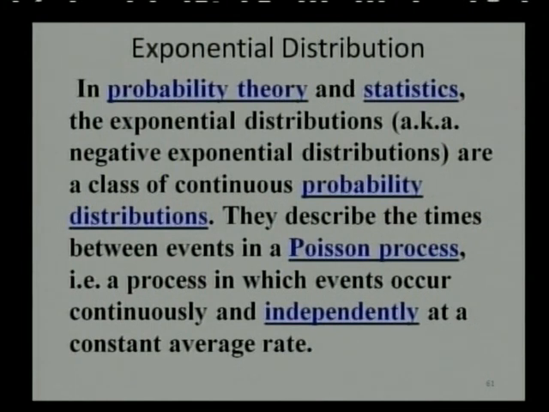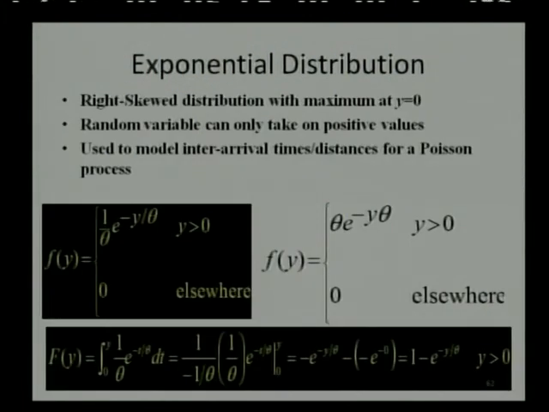In probability theory and statistics, the exponential distributions are a class of continuous probability distribution, and they describe the times between events in a Poisson or continuous Poisson process, that is a process in which events occur continuously and independently at a constant average rate.